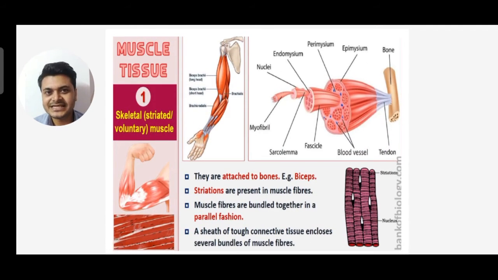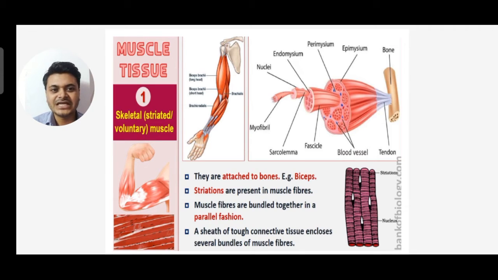First is skeletal muscle or striated muscle. You can see they are attached to bone. These skeletal muscles are attached to bone, for example the biceps. Striations are present in muscle fibers, and muscle fibers are bundled together in a parallel fashion.